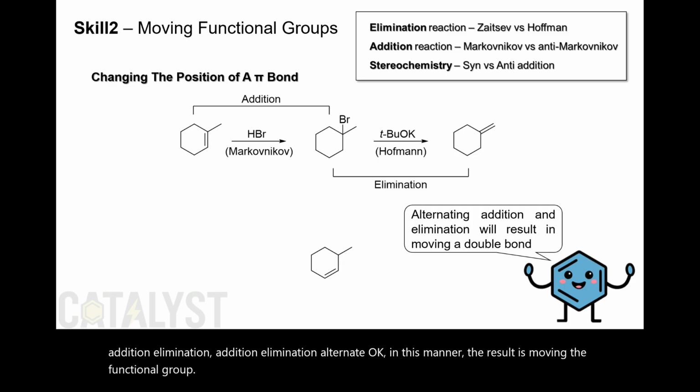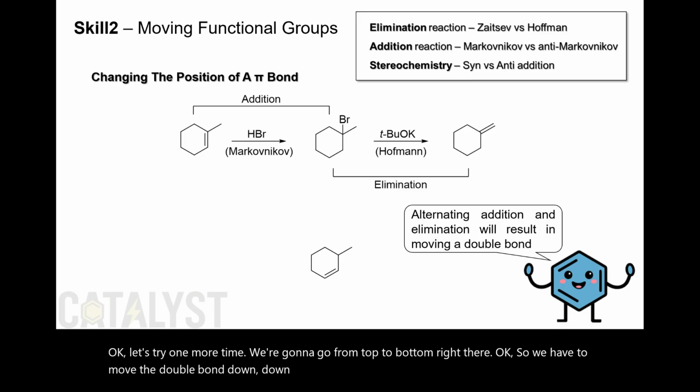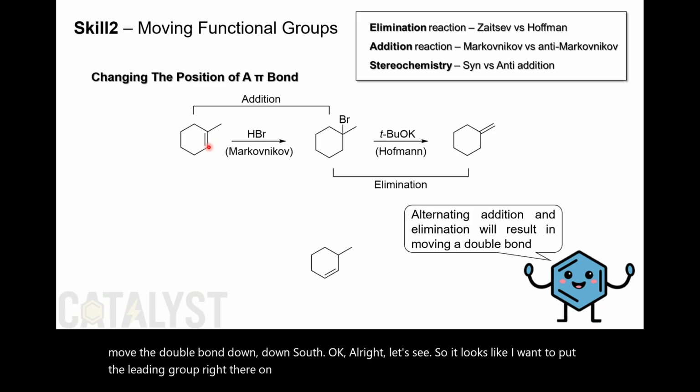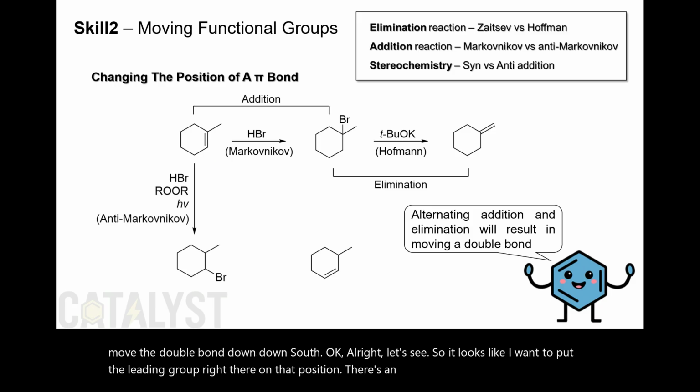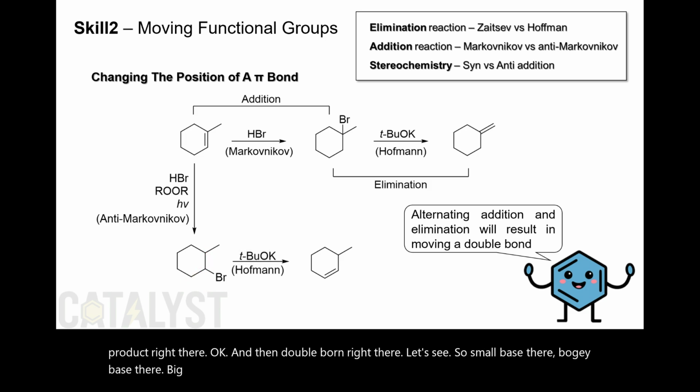Let's try one more time. I'm going to go from top to bottom right there. So we have to move the double bond down south. Let's see. It looks like I want to put the leaving group right there on that position. That's an anti-Markovnikov position. That's a product right there, and then the double bond right there. Let's see. Small base there, bulky base there, so add a big base. Yeah, so we're moving a double bond.